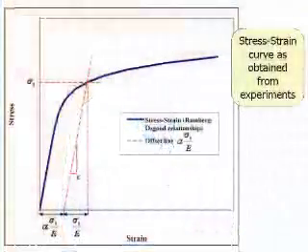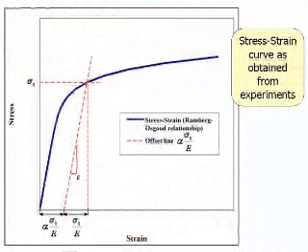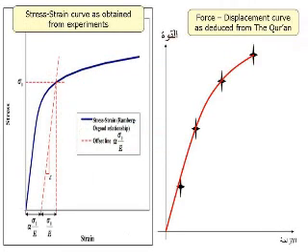Now the curve obtained from this universal testing machine is shown on the screen, and if we compare this curve obtained from experiments with the curve predicted from the Noble Quran, the last revelation of Allah God to people, we see a perfect match between the two. So there is a perfect match between the force displacement curve, the stress strain curve obtained from experiments, and the force displacement curve, the stress strain curve obtained from the understanding of the Noble Quran.